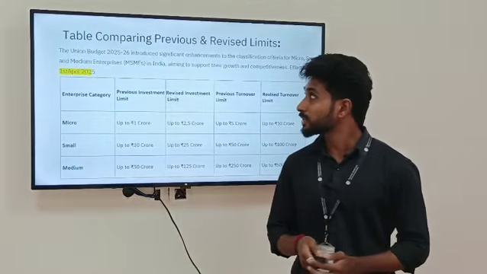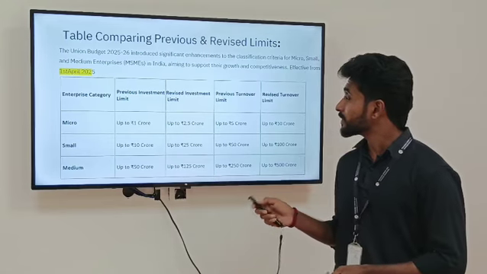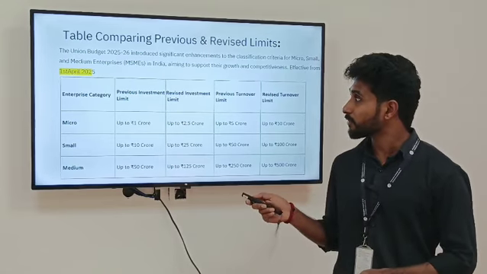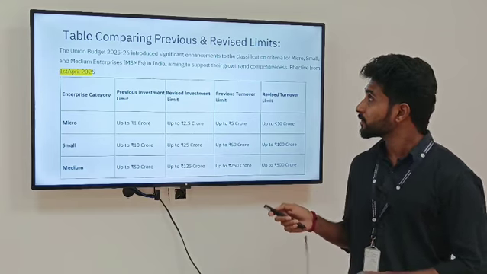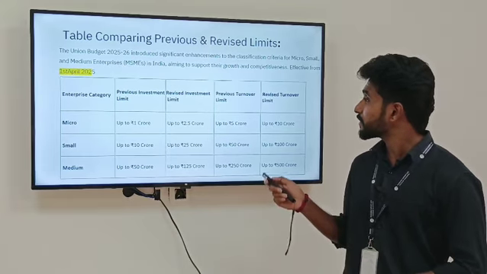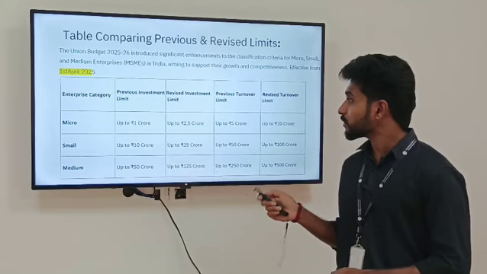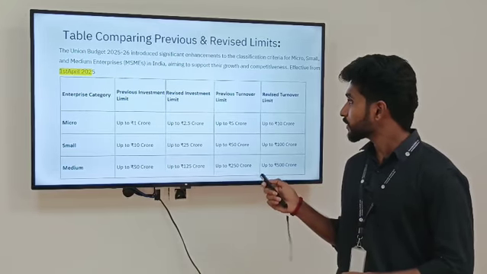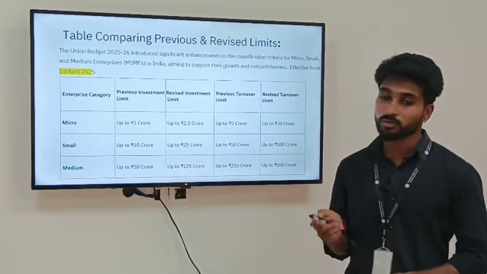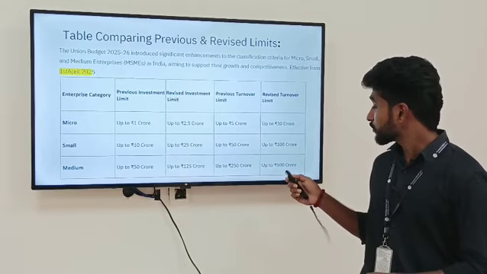In the Union Budget 2025-26, they revised the classification, and this is effective from 1st April 2025. This is a table comparing the previous and revised limits. For micro enterprises, the previous investment limit is up to 1 crore. Now they increase it to 2.5 crore. The previous turnover limit is up to 5 crore. Now they increase it to 10 crore.